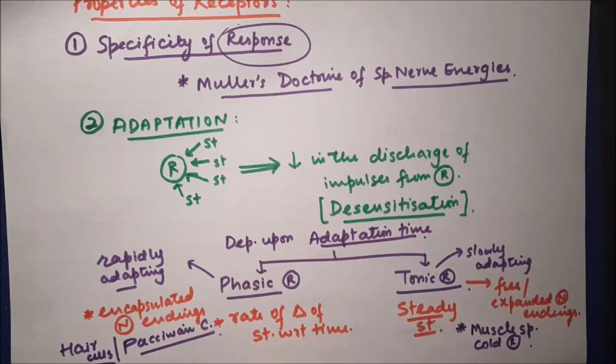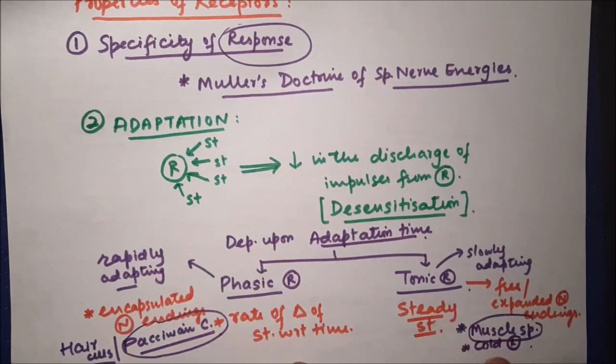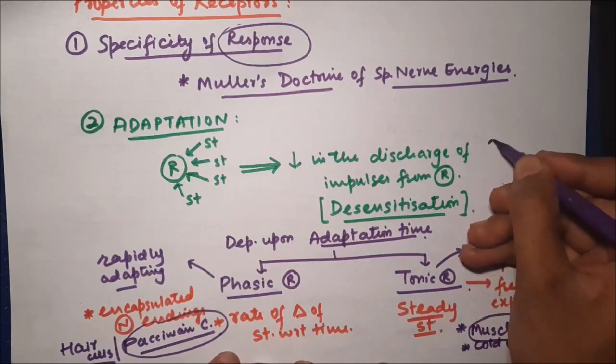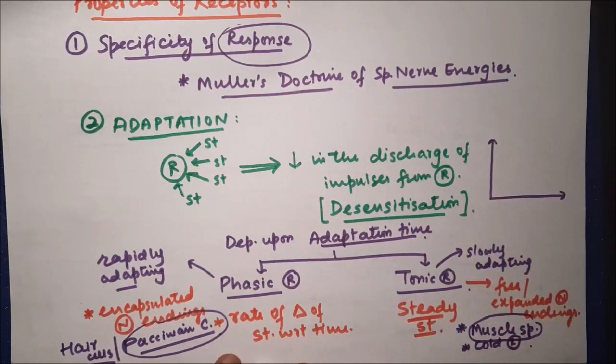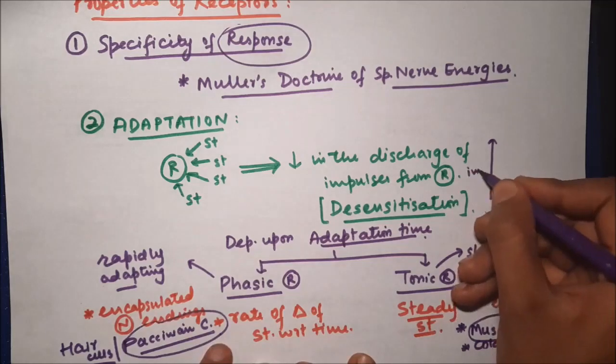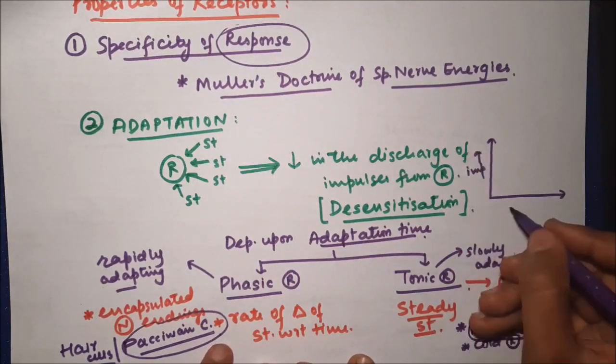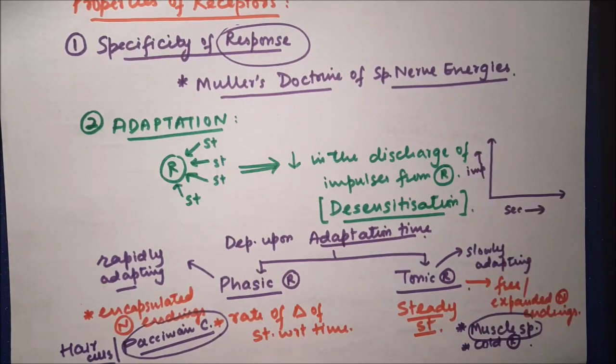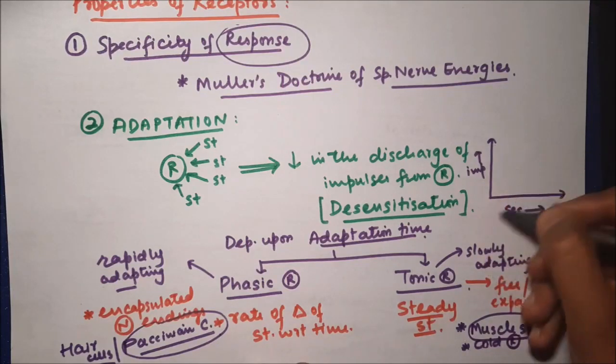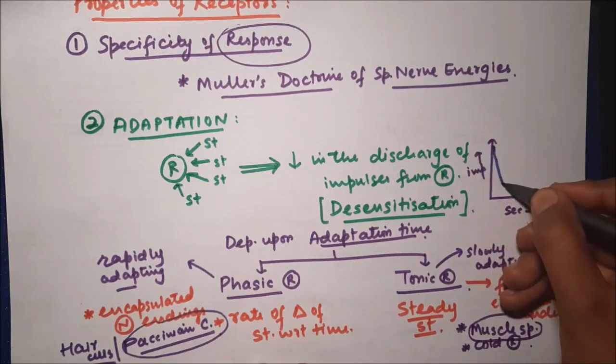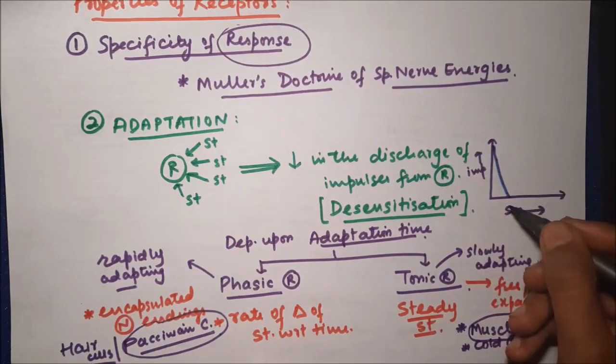Now let us try to understand this with the help of a simple diagram in the form of a graph. Let's draw a graph and we'll take Pacinian corpuscle and muscle spindle. On the y-axis we have the impulses generated, and on the x-axis we show the time. When stimulus is continuously given, in case of Pacinian corpuscle, adaptation will take place rapidly.